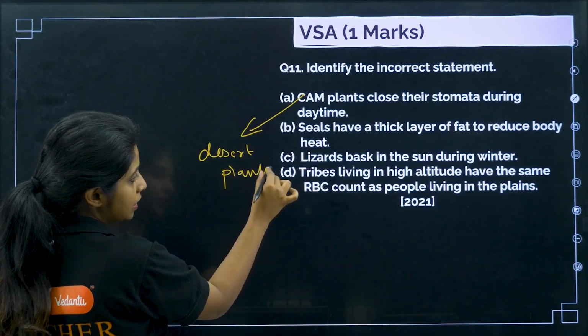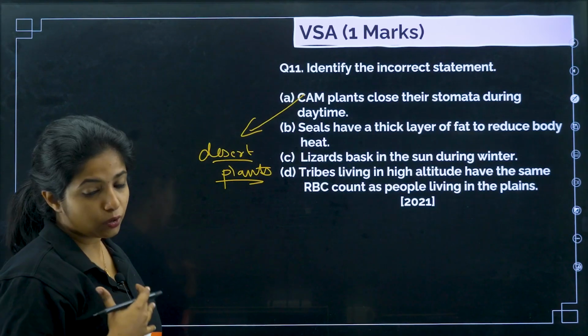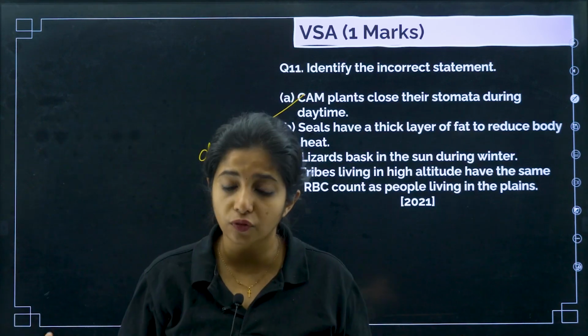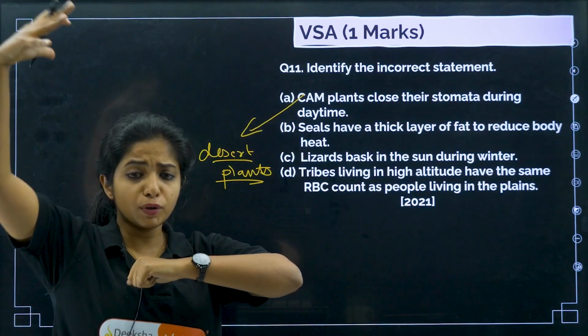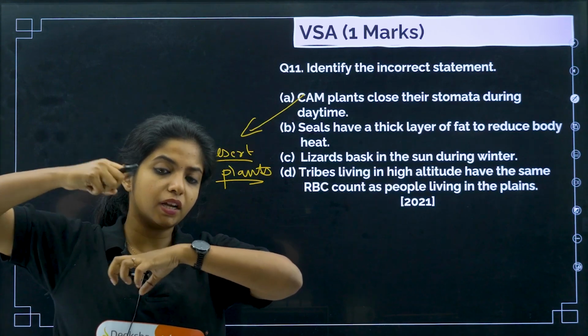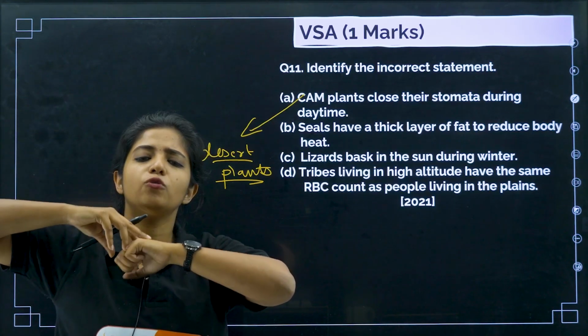Now you tell me, desert plants do not have water. They already do not have water, and they do not want to lose a lot of water. So what do they do? They close their stomata during the daytime. Because if the sun is there, it will make evaporation happen, and there will be too much loss of water.